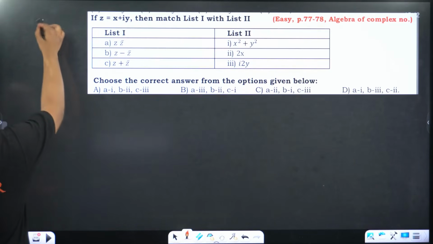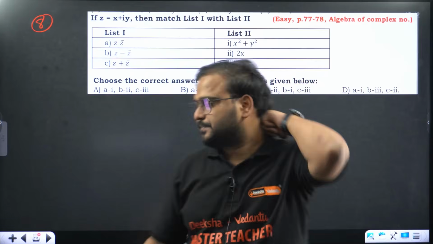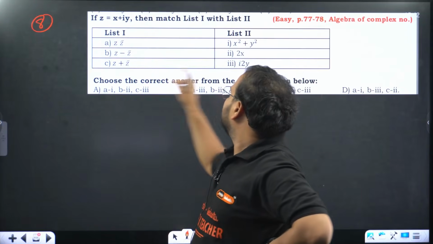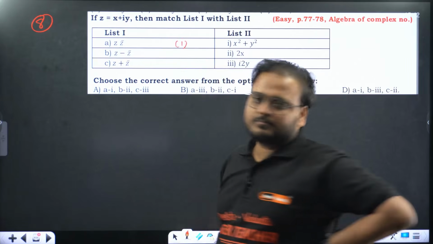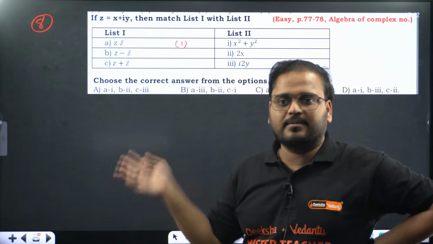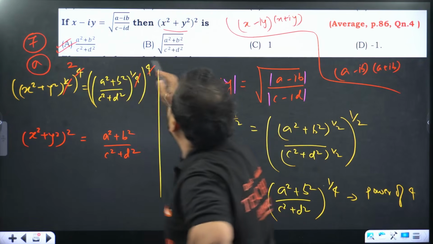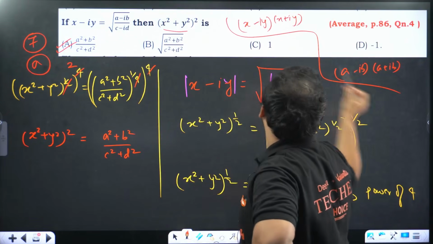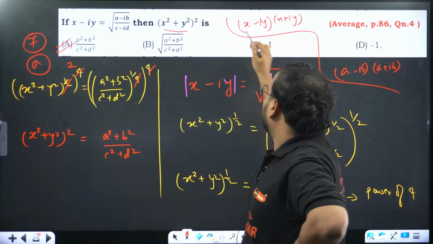Question number 8 now, the last MCQ. Z into Z bar. This comes as simply the first one. Z into Z bar is going to be x square plus y square. We use the same thing. Check here. Z into Z bar is what? This value, x square plus y square.